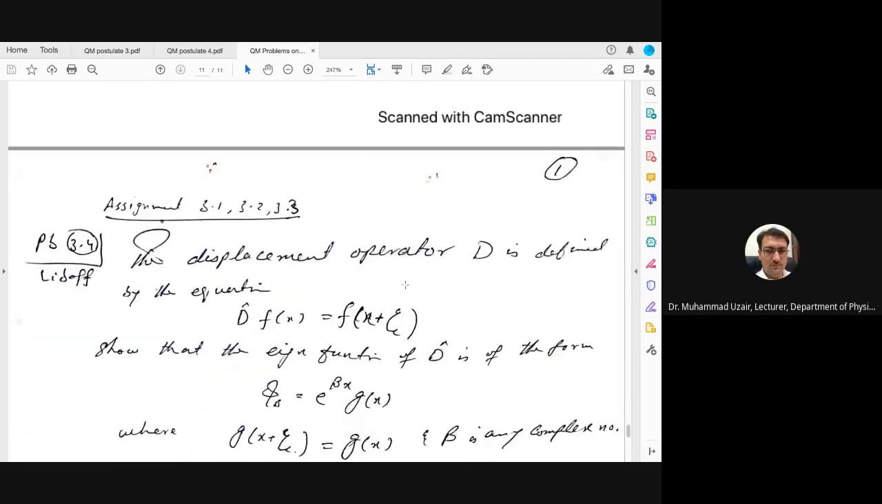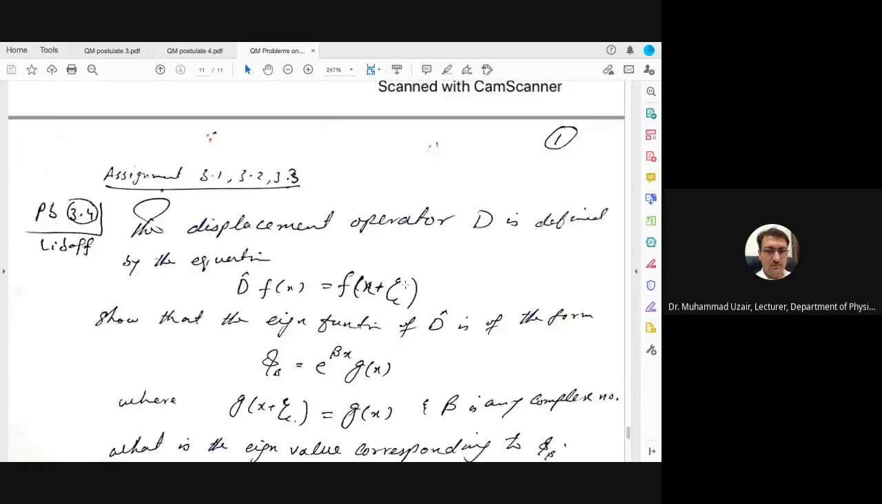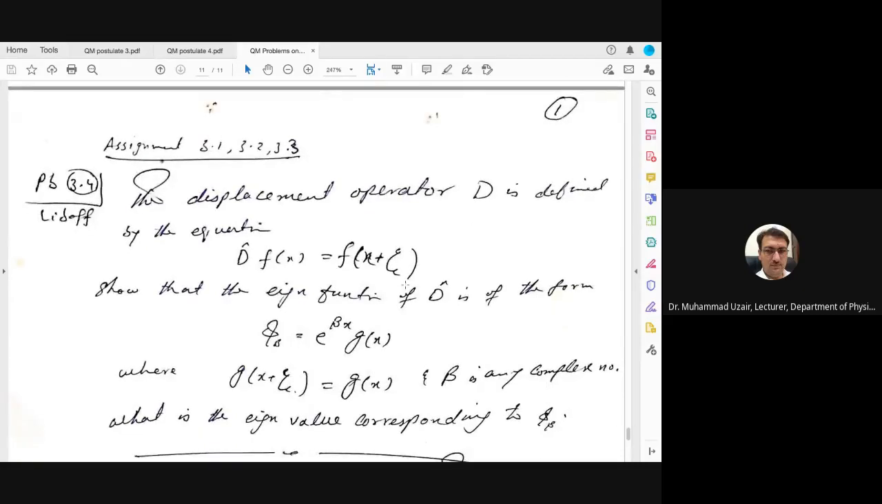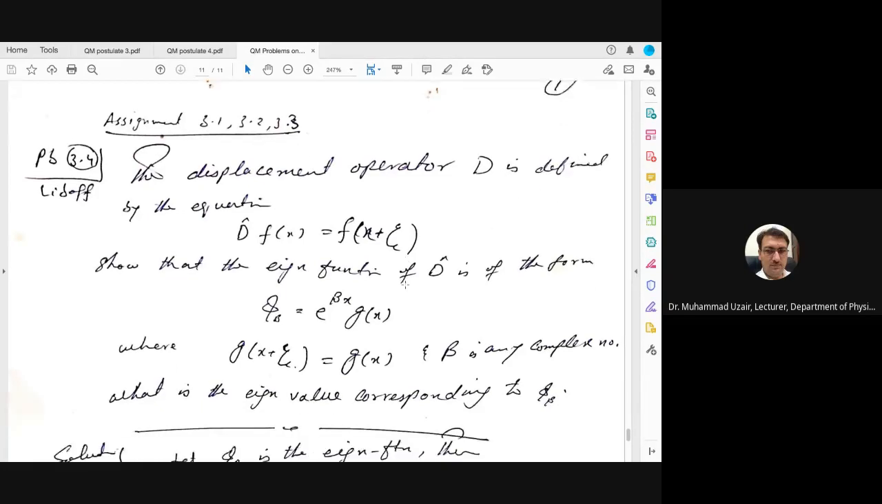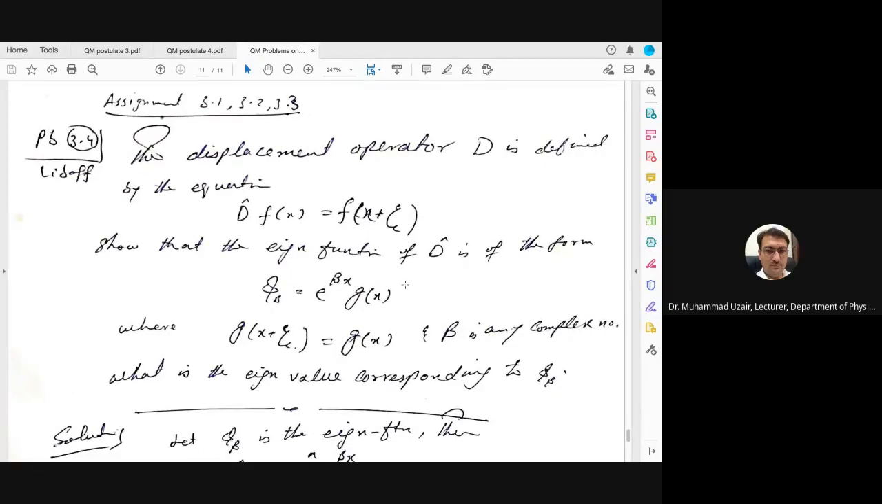Now here is problem 3.4 in Liboff. I have left some problems, 3.1, 3.2 and 3.3. These are easy problems and you can solve them. And problem 3.4 is a little bit different, although it's not difficult.